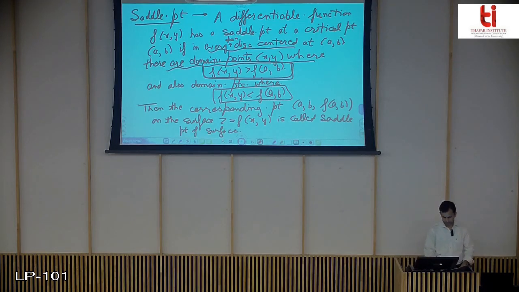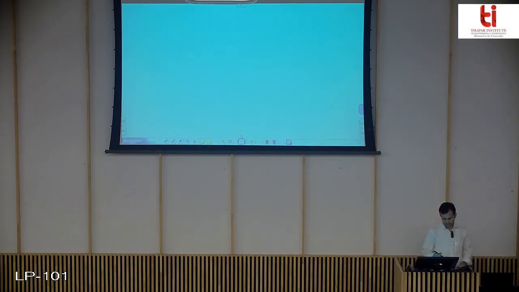How is it so? I am just drawing, or simply you can see that the best example of a saddle point is your saddle. Saddle means घोड़े की काठी. So the saddle point is usually found in those types of shapes where you have a saddle-like shape. For an example, let me draw a figure here that will make you clear.